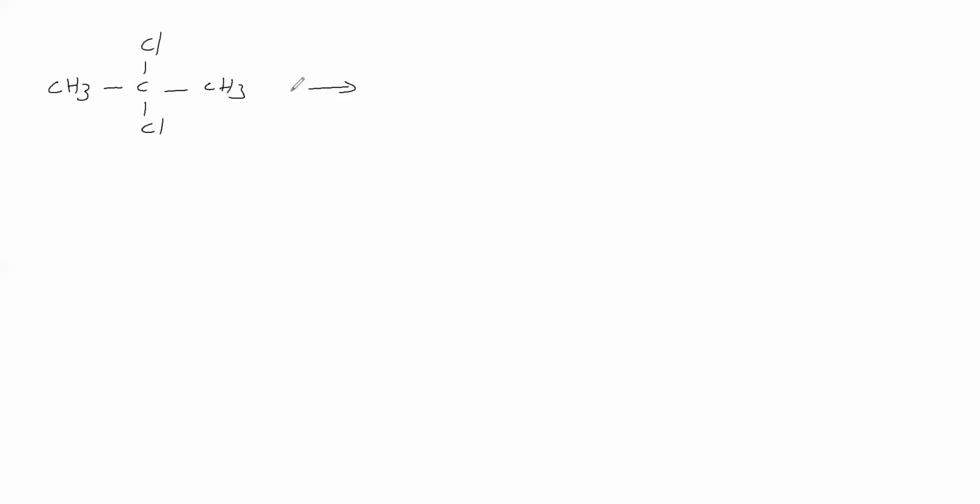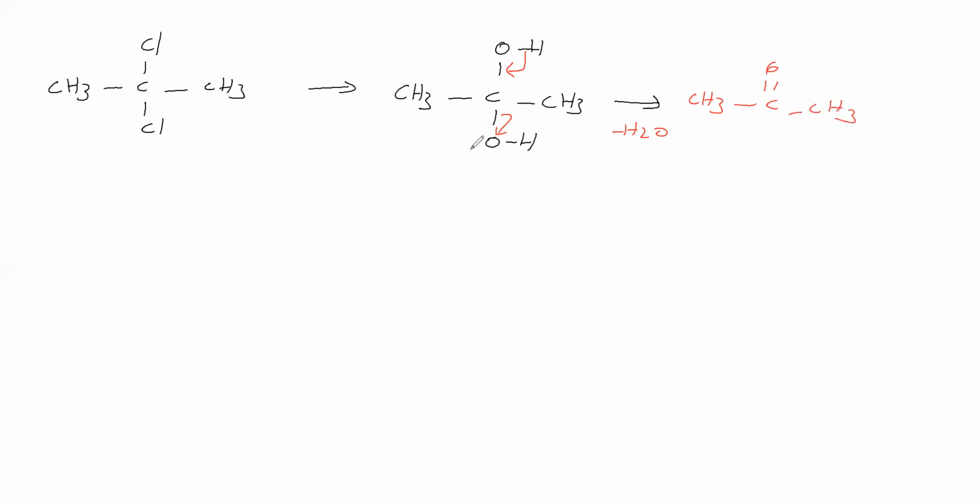Here hydrolysis means Cl minus is replaced by OH minus, therefore we are getting like this. Now two OH groups are attached to the same carbon, therefore it is unstable, therefore water is leaving from here. So we will get a ketone.